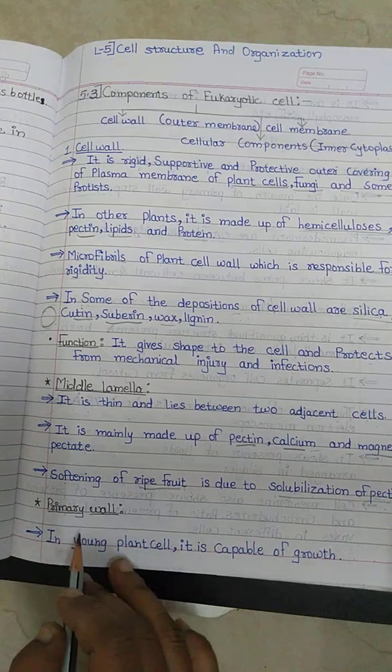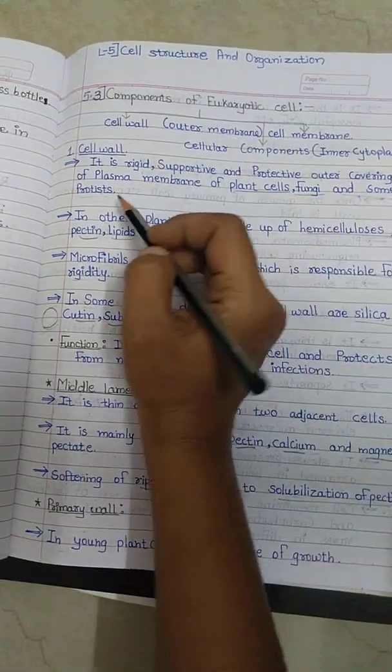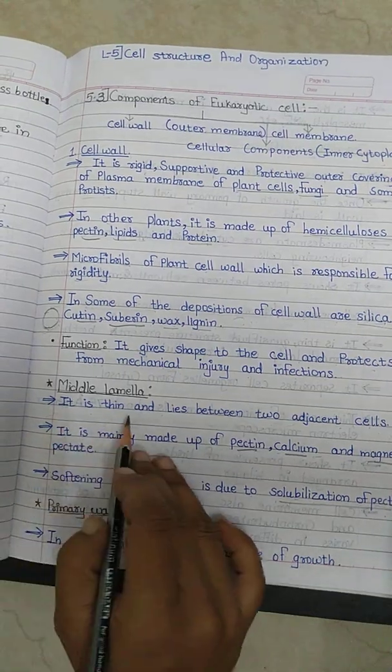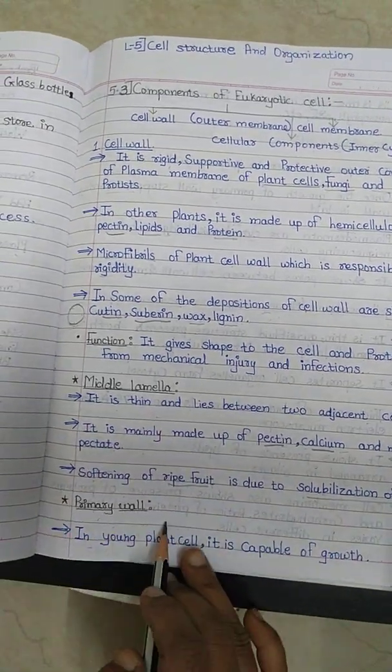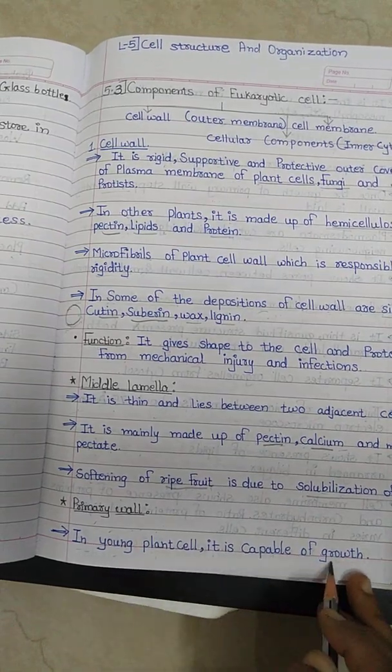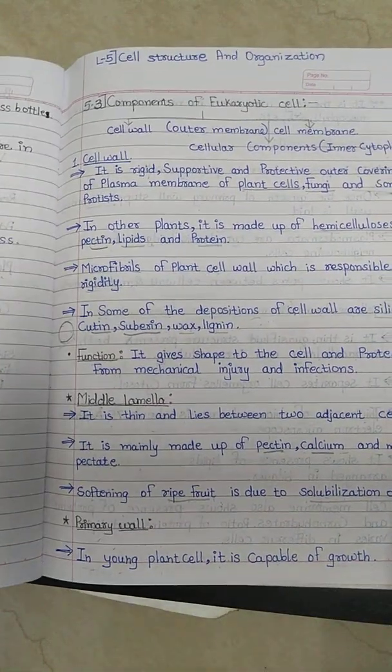Now, inside the middle lamella, between the cell wall and the membrane, the primary wall is present. In young plant cells, it is capable of growth.